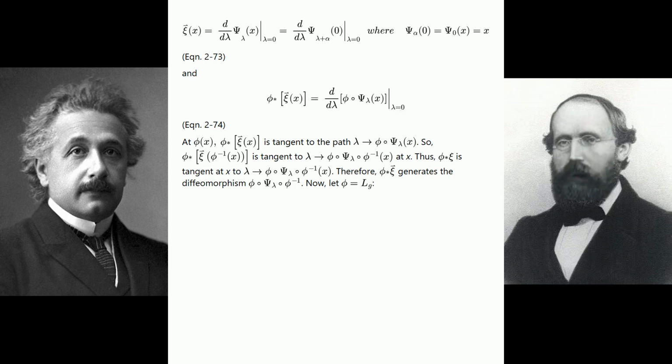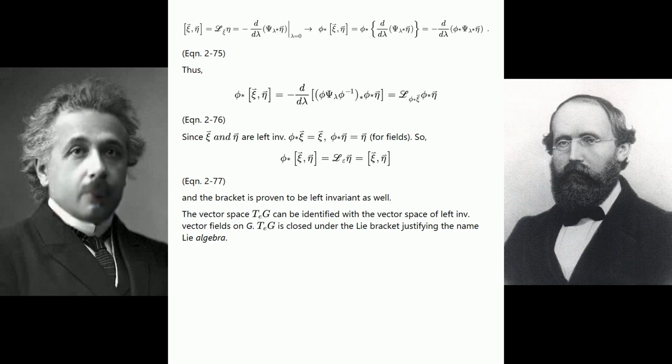Now let φ = L_g. See equation 2-75. Thus, see equation 2-76. Since ξ vector and η vector are left invariant, φ_* ξ vector = ξ vector, φ_* η vector = η vector, as fields. So, see equation 2-77. And the bracket is proven to be left invariant as well. The vector space T_e G can be identified with the vector space of left invariant vector fields on G.